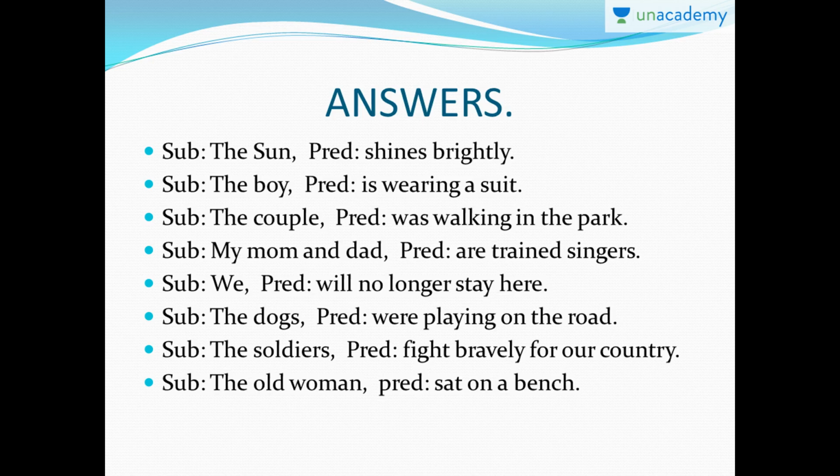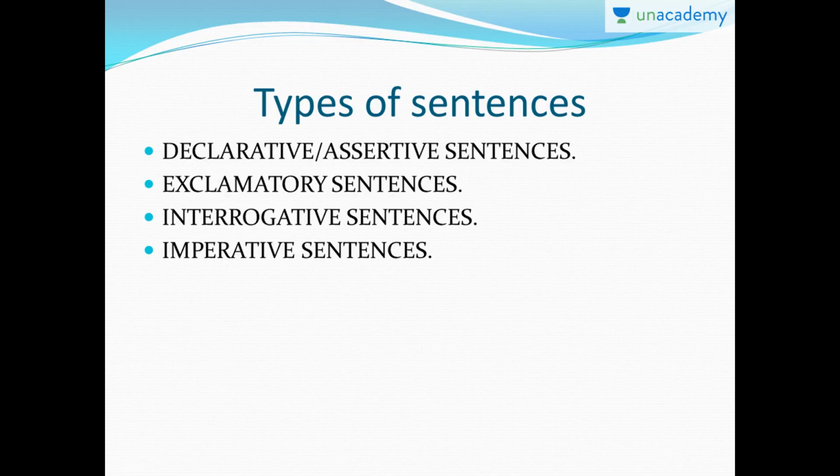And now moving ahead, we have different types of sentences. There are 4 types of sentences. First one is declarative or assertive sentences. These are like the normal sentences where it starts with a capital letter and ends with a period or a full stop. So a period is nothing but a full stop. These sentences do not express any command or any emotion or give you any advice. These simply state a fact. For example, she goes to school. He plays football. These are declarative or assertive sentences.